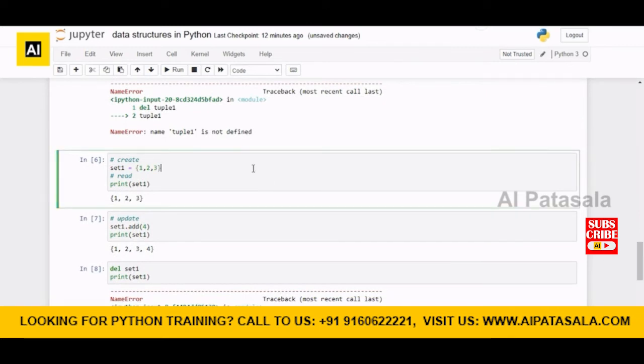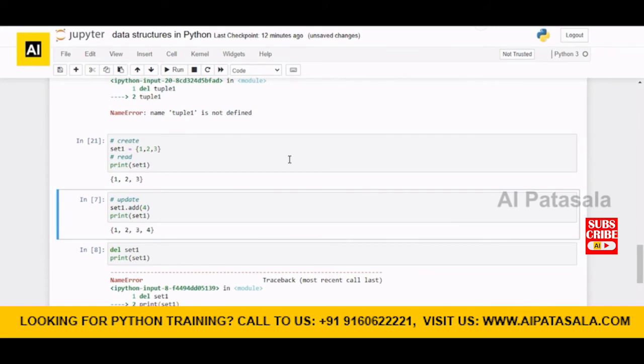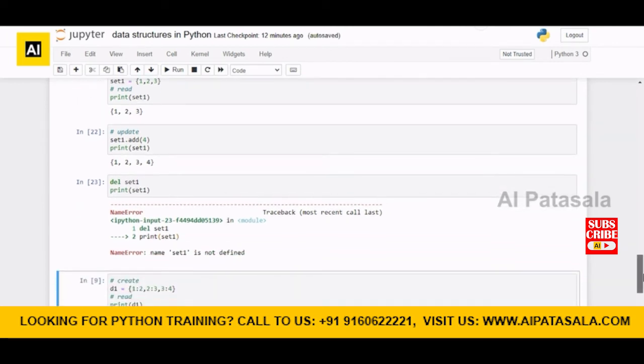Set is a mutable data structure, but the elements inside the set are immutable data types. We'll see create, read, and we can update it because it is a mutable data structure. We have added 4 at the end, and then we can delete it. We can do all CRUD operations in the set because it is a mutable data structure.